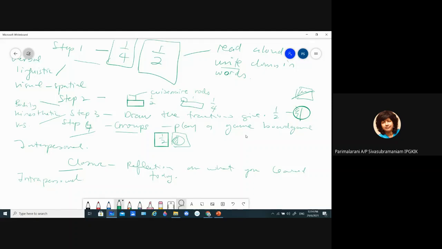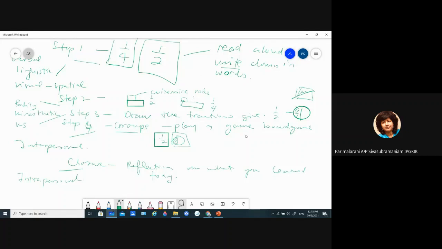But when you plan your lesson, thinking about all these intelligences, you end up with a very good lesson plan. The lesson plan at the end will satisfy all the students, and your lesson also flows very well with so many different kinds of engaging and challenging activities. So they teach you all this so that next time when you go to class and you want to plan a lesson, there are so many ways for you to plan it. You can use the connection model, or you can use all these multiple intelligences and plan your lesson.